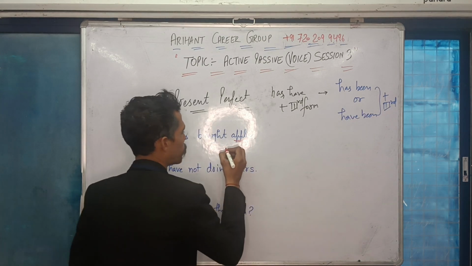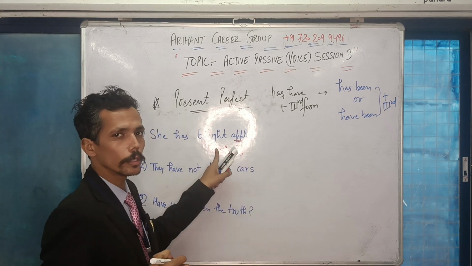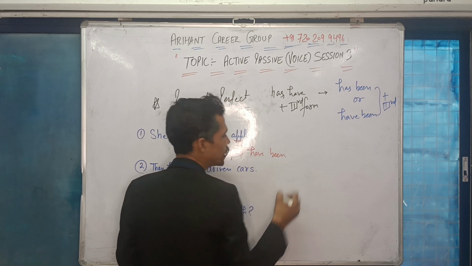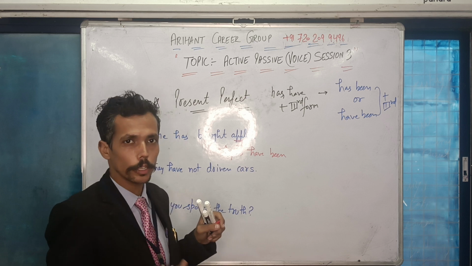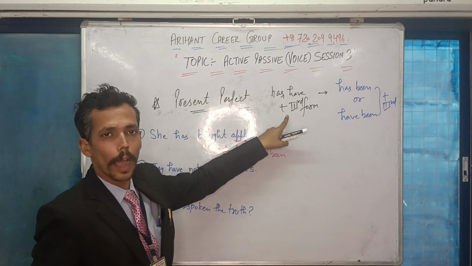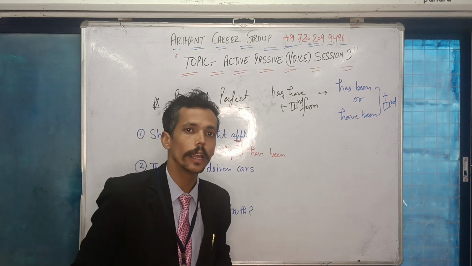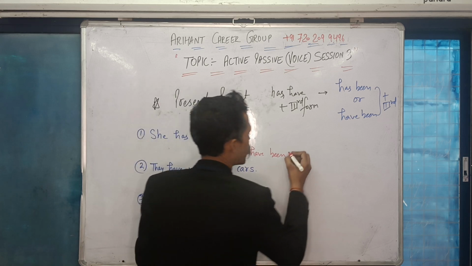So when I say apples, it is a plural. That's why I will say that apples have been. As I discussed with you earlier, you will be given the third form in the question because it's a perfect tense. You are already being given the third form with either has or have. So you have to decide whether you are going to use has been or have been. You will be picking the same verb, that means the third form. But apples have been